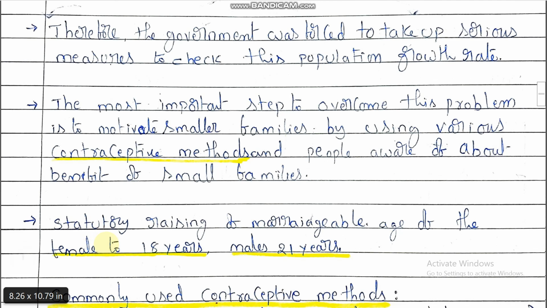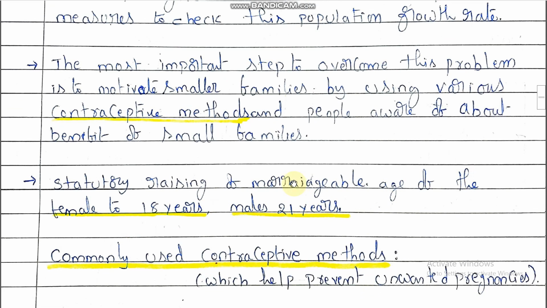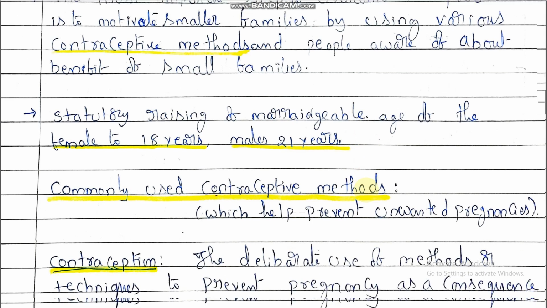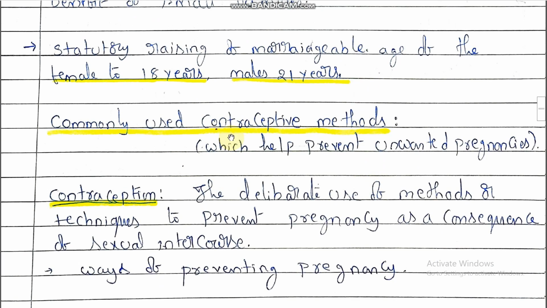Statutory raising of the marriageable age of females to 18 years and males to 21 years. That was decided by whom? Decided by the government, statutory raising. Below 18 and 21 years it comes under child marriage. It is punishable. And commonly used contraceptive methods.